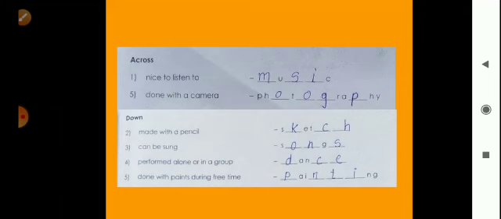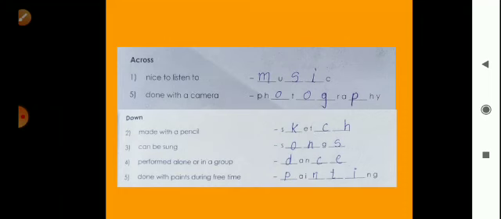What is this? Dance. So write D, N and write C, E. Then fifth word is done with paints during free time. So this is painting. Write P and T, I, these letters.